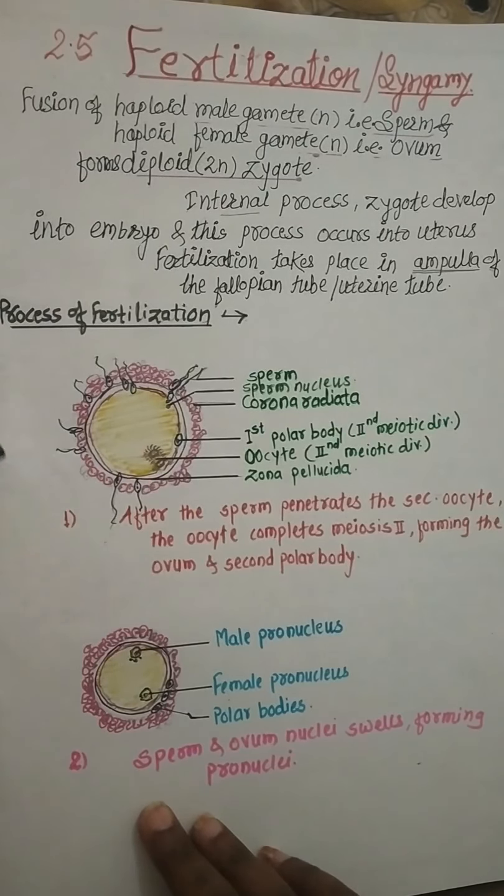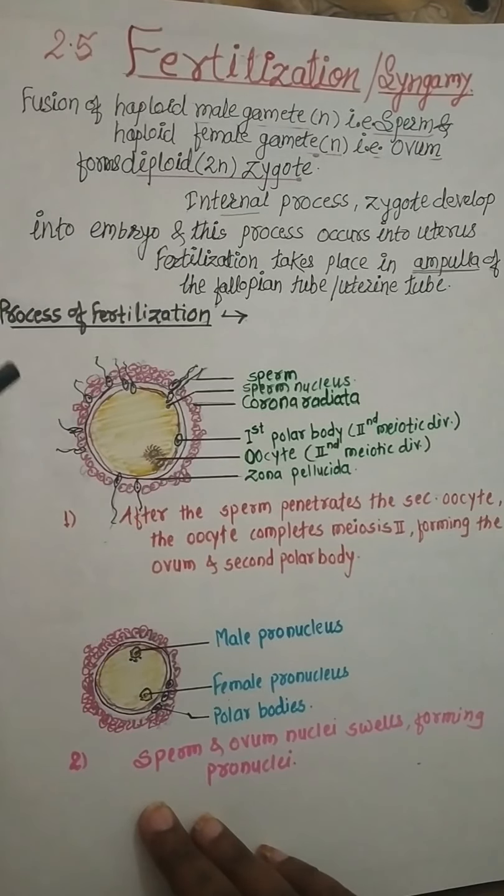For the movement, the energy comes from the mitochondria present in the sperm. We already studied in the structure of the sperm that there is a row of mitochondria in the middle piece. Thus the sperm, with whiplash movement, moves towards the egg or oocyte.